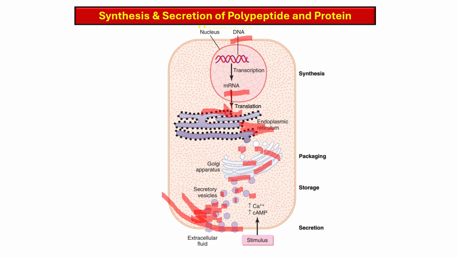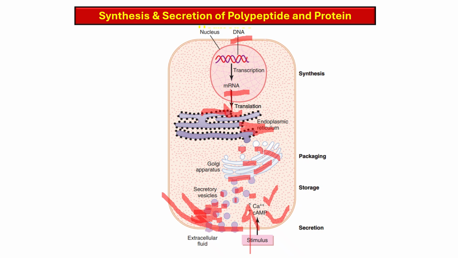When there is a stimulus for their release, there are two major signaling mechanisms. One is increased intracellular calcium concentration, or increased cyclic AMP concentration.